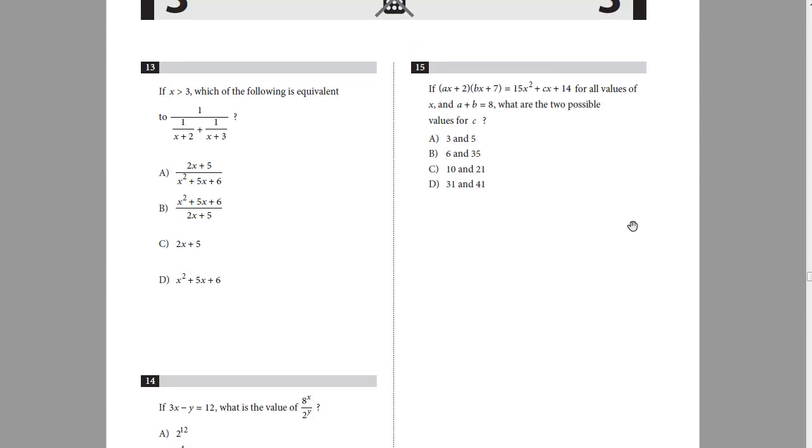Okay, so in question number 15, we have been given an equation where we have to find the value of c, and the value of a plus b is given. So what are the two possible values for c?